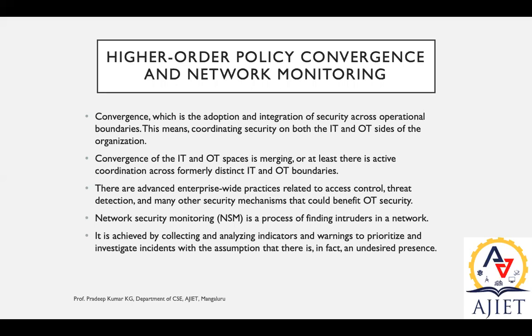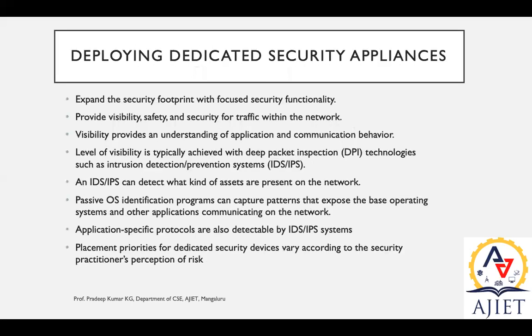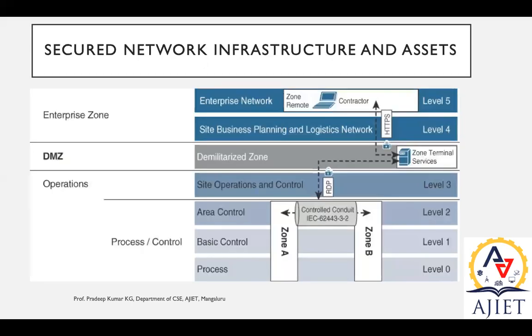When we say operational boundary, consider the previous diagram. Here you can see the boundary. The enterprise zone will have a boundary before the demilitarized zone, so it can't be accessed easily. On the other side, operations and control will have a boundary, which will hold the data until here and transmit data until this particular layer. Next you have the area control, which again will have a limitation. So this is the boundary for that.